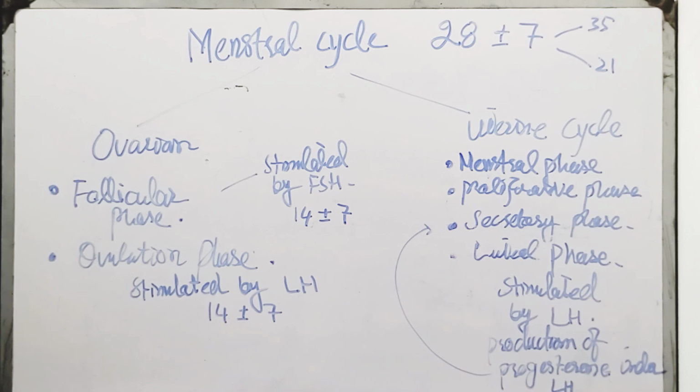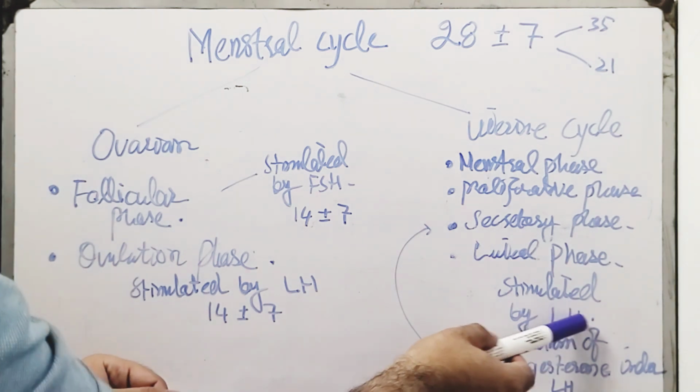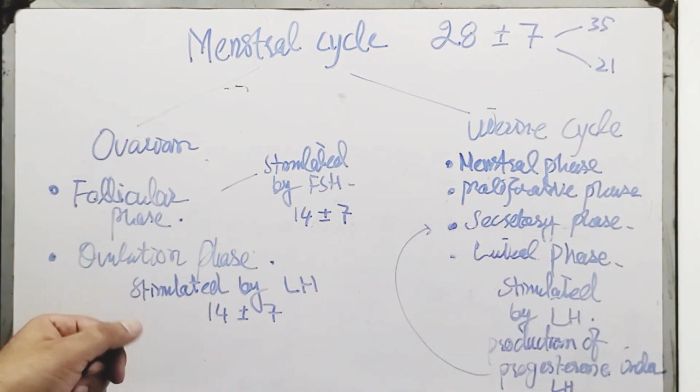It has a constant time duration of 14 days, in which progesterone production occurs under the effect of luteinizing hormone. So, if no fertilization occurs, the corpus luteum has a life of 10 days. If fertilization takes place, then there will be a surge of beta HCG, which rescues the corpus luteum for the retention of the product of conception and for the production of progesterone.